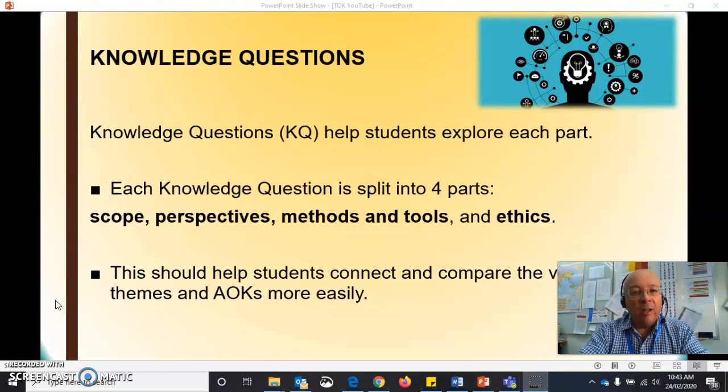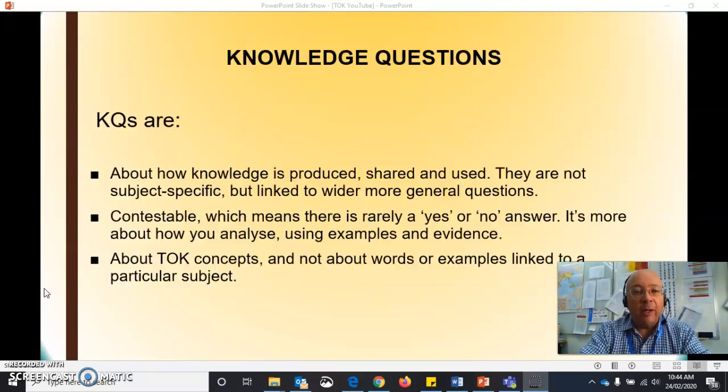Now, how you study is through knowledge questions, or KQs. Knowledge questions are general, and IB has divided them up into 4 parts. So whatever you're looking at, whichever area of knowledge, whichever theme, the idea is that you use this vehicle, these knowledge questions, to help you. And the way they're divided up is into scope, perspectives, methods and tools, and ethics. And I'll touch on those a bit later as well. The idea is that's a vehicle that you can use through all of TOK.